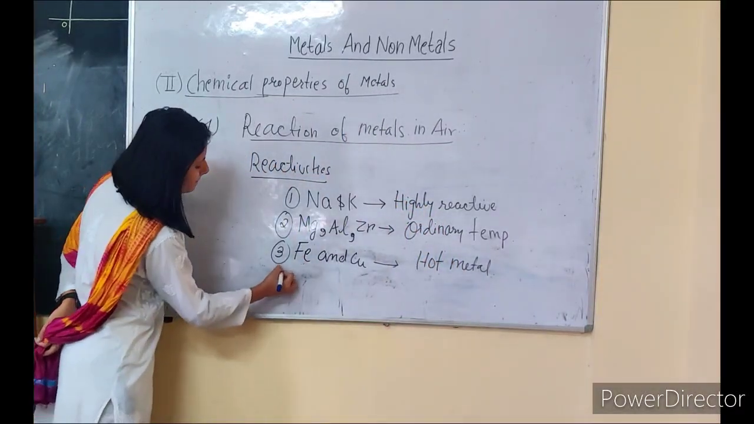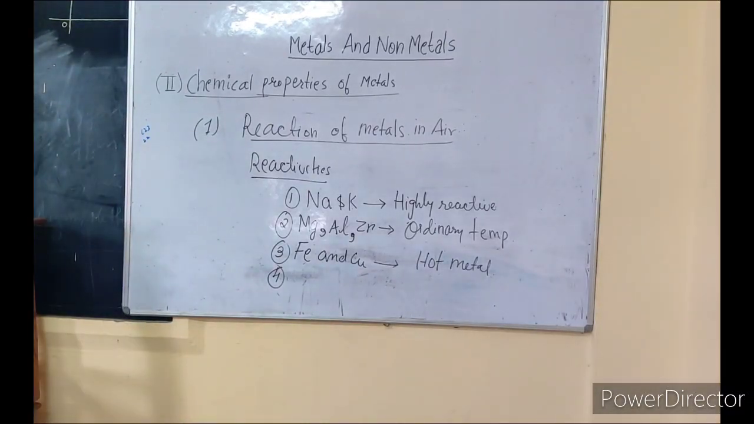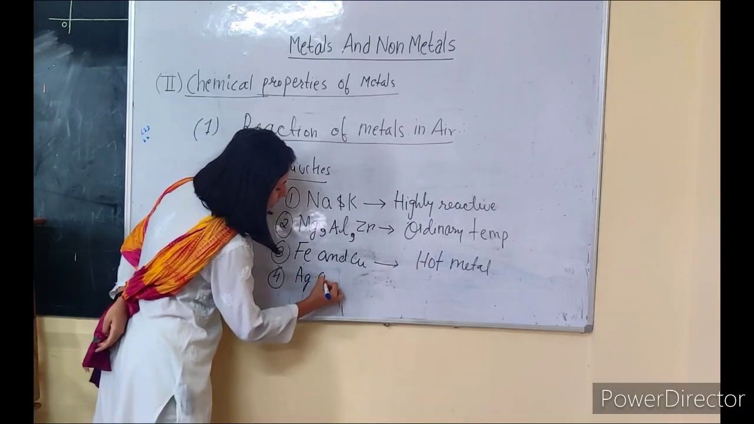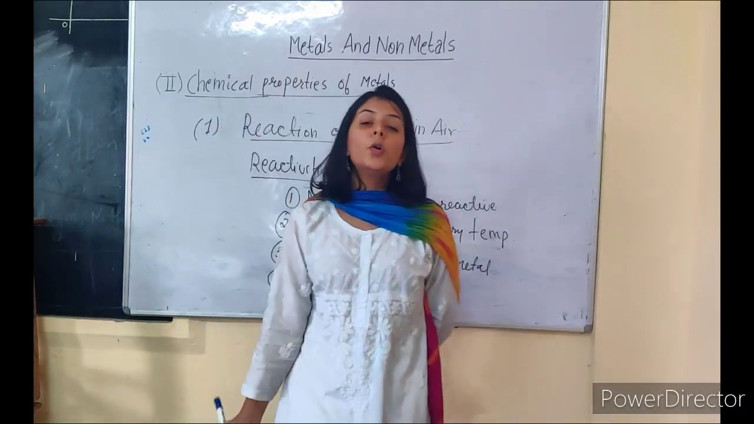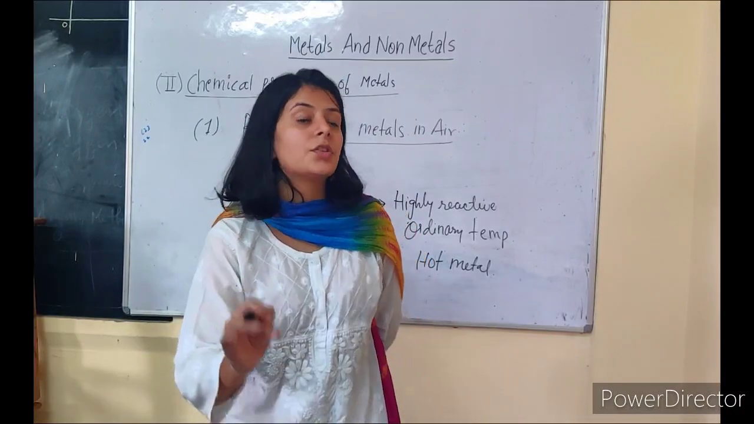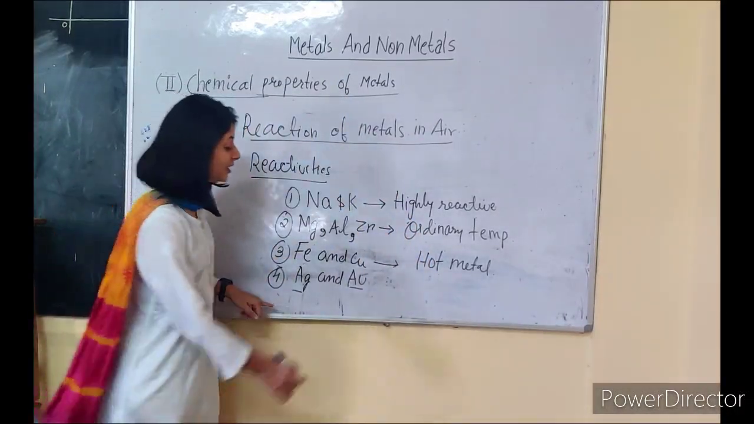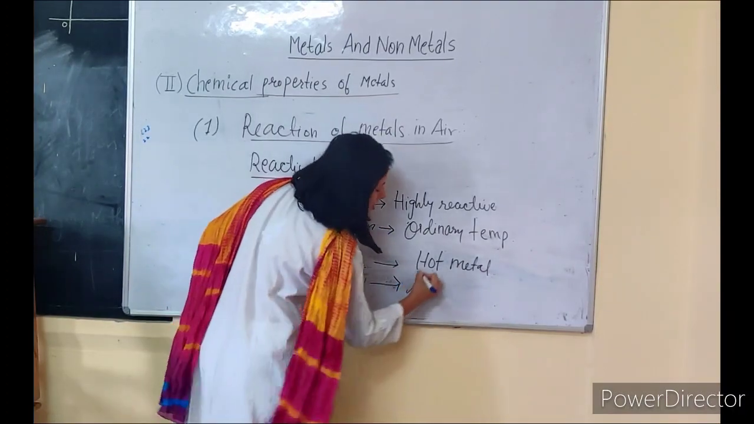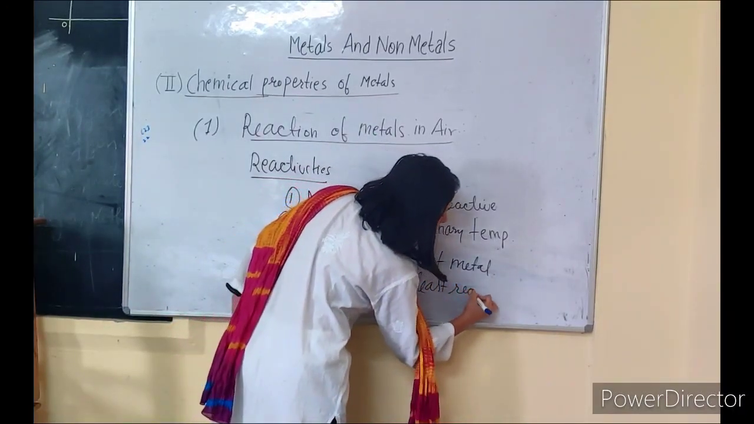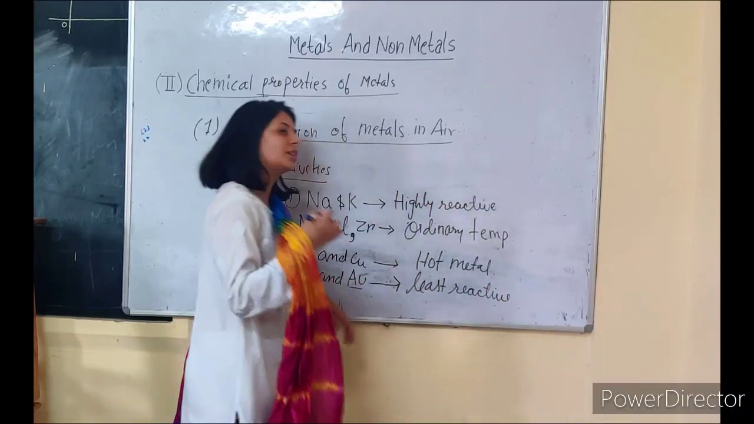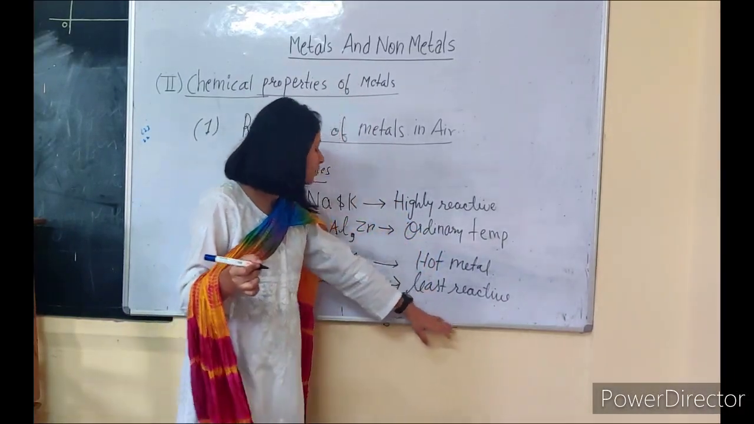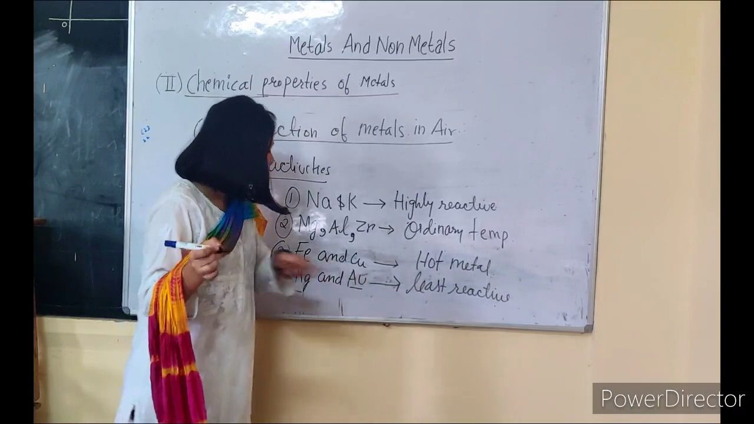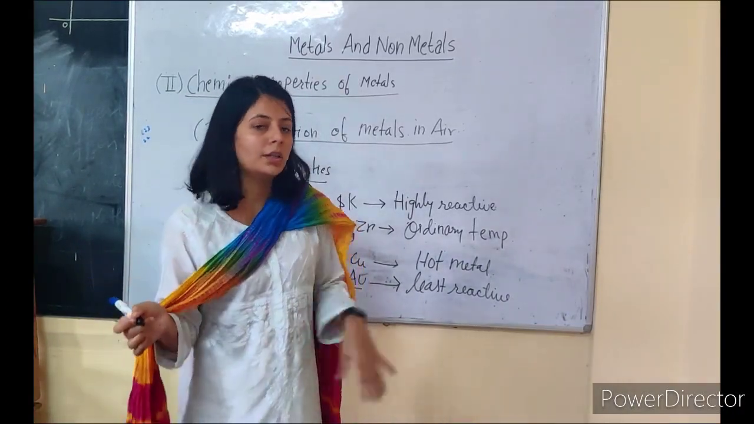Followed by that, we have gold and silver. Ag is silver, Au is gold. Now gold and silver are least reactive in air. They react least in the presence of oxygen. So they are least reactive. However much you expose them, however much you heat them, they will never react with air and they will never form metallic oxides. Silver and gold are least reactive.